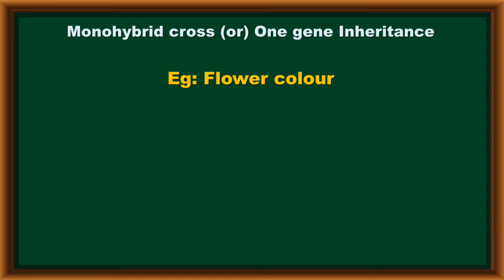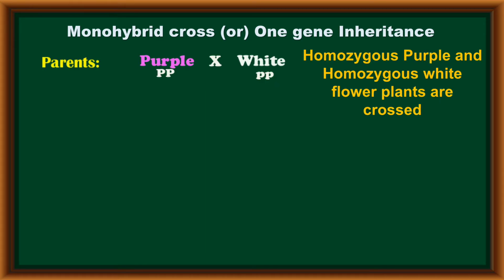Monohybrid cross experiment with flower color. In the monohybrid cross experiment, Mendel selected two plants as parents. The first parental plant produces purple flowers, having the genotype capital P capital P. The second parental plant has white flowers, with the genotype small p small p. Both these homozygous purple and white flowered plants are used as parents to conduct a cross between these two.